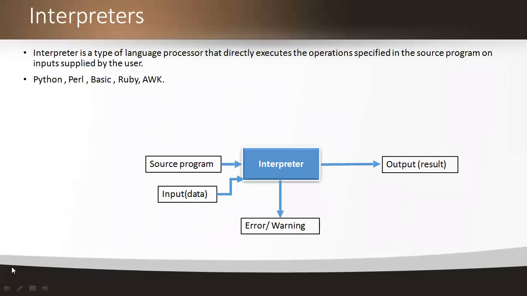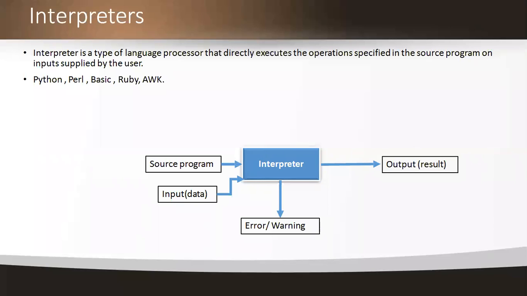interpreter. I think you all have heard the word interpreters. Interpreters are also basically translators. These compilers and these interpreters came from the family of translators. Here also what we are doing is translating from one language to another language. But see the difference between the structures of the compiler and the interpreter.